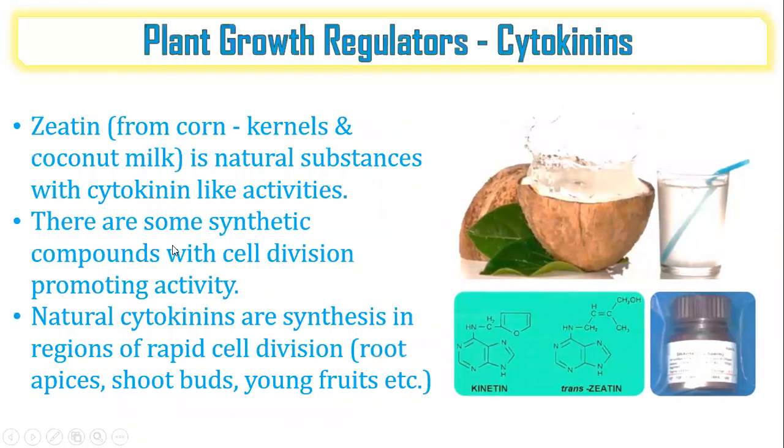So zeatin from corn kernels and coconut milk is a natural substance with cytokinin-like activities. All of you know the zeatin content of coconut milk. And there are some synthetic compounds with cell division promoting activity. Natural cytokinins are synthesized in regions of rapid cell division, such as root apices, shoot buds, and young fruits. Is it clear till now about cytokinins?